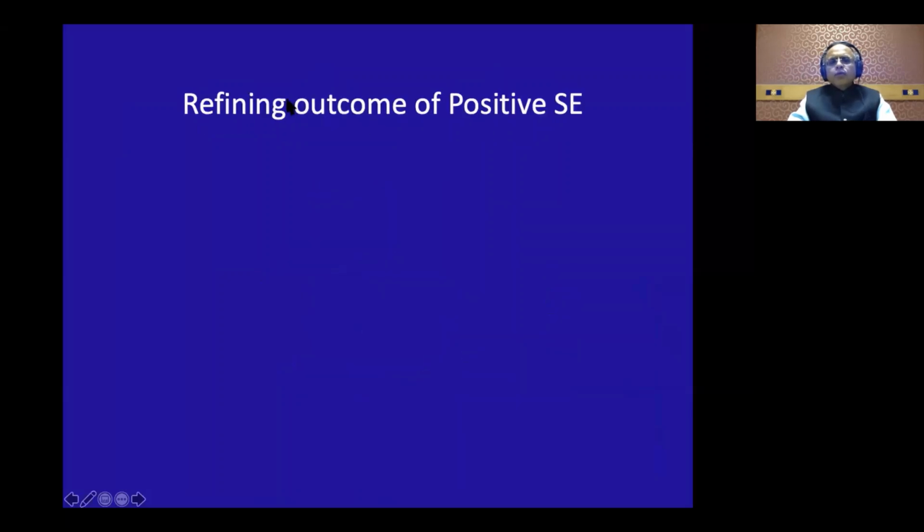Now, how will you refine the outcome? That's how do you know the prognosis of a positive stress echo? Because now with the ISCHEMIA trial, we know that you don't have to send every patient for a coronary angio and revascularization. So you look for his response to optimal medical therapy, and you should also look at certain image indicators of severe ischemia, though the ISCHEMIA trial said that that also is not required.